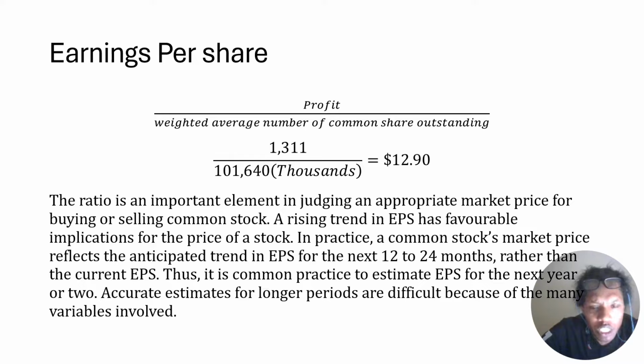A rising trend in earnings per share has favorable implications for the price of the stock. In practice, a common stock market price reflects the anticipated trend in EPS for the next 12 to 24 months, rather than the current EPS. It is common practice to estimate EPS for the next year or two. Accurate estimates for long periods are difficult because of the many variables involved.